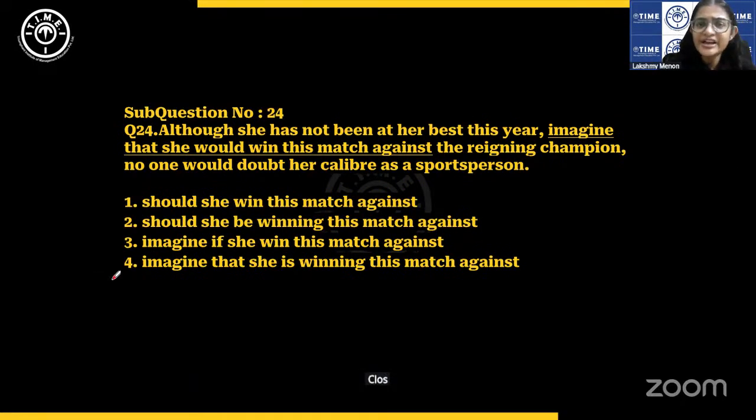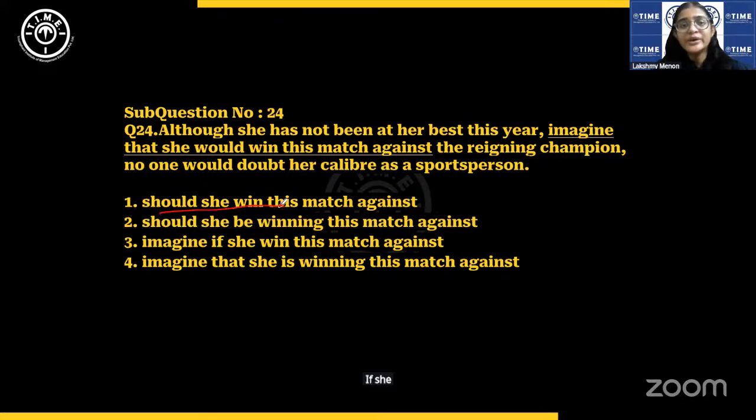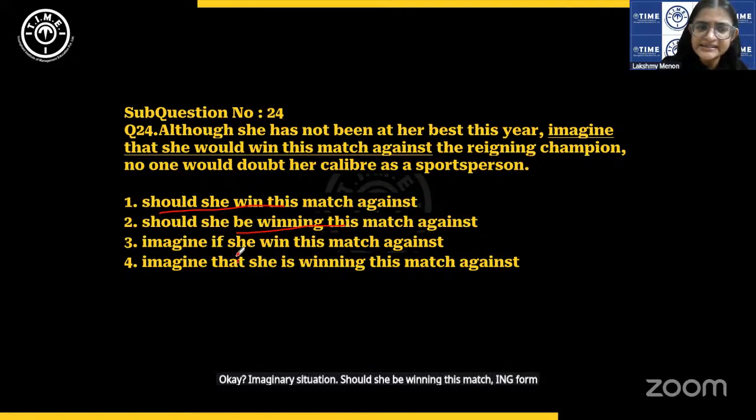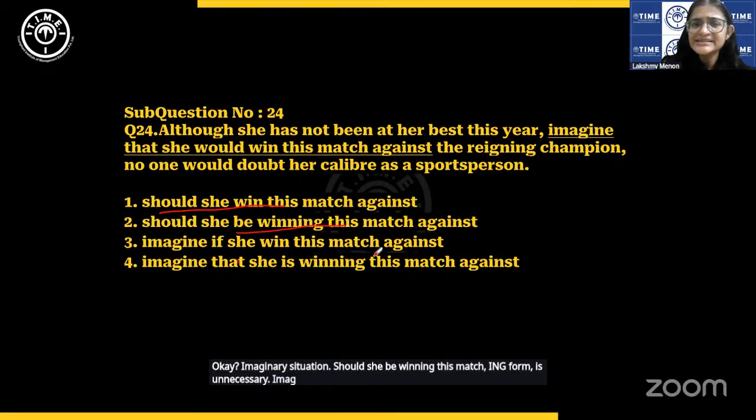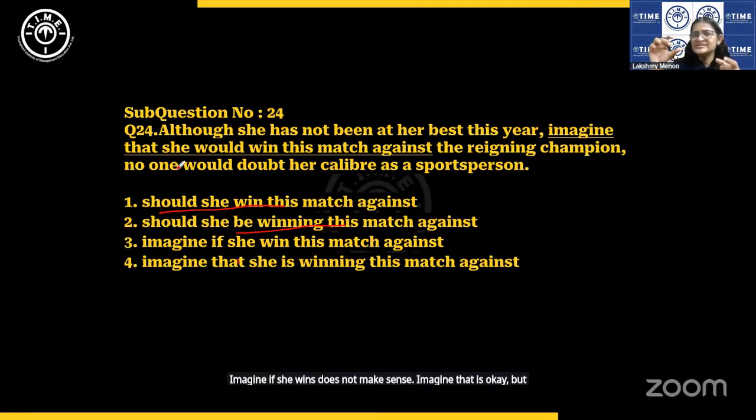There are several ways of expressing an imaginary situation. Should she win this match against the reigning champion? Should she win this means if she were to win. Okay? Imaginary situation. Should she be winning this match? The ING form is unnecessary. Imagine if she wins this, I told you. If she win, first of all, imagine if she win is wrong grammar. And also, imagine if she wins does not make sense. Imagine that is okay, but that whole construction is wrong.